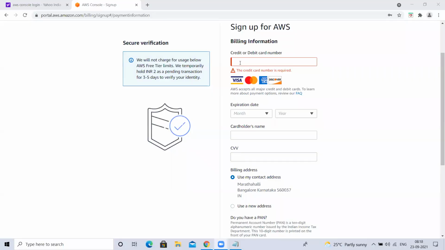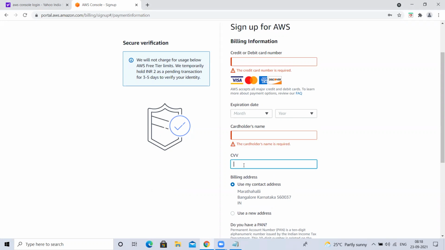Okay, for now, let me share and show you what details we have to give. Credit card or debit card. You WhatsApp me, Nagendra, don't ping on Zoom. So here, debit or credit card details and expiration year, name, CVV. These details we are going to give.